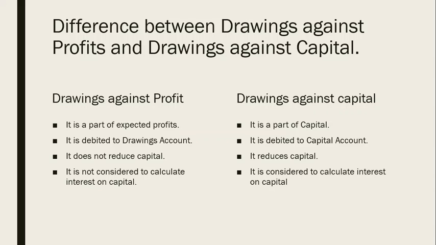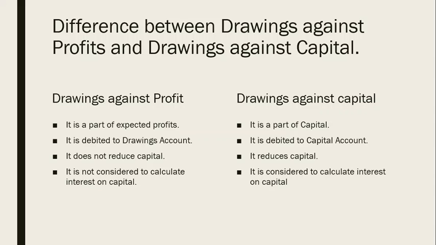Last but not the least, very important: interest on capital will not be affected with the first one, drawings against the profit, and here interest on capital will be affected. Or we can say the other way around, that interest on drawings will affect drawings against the profit, but it will not affect drawings against capital.